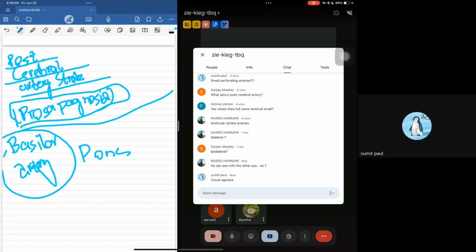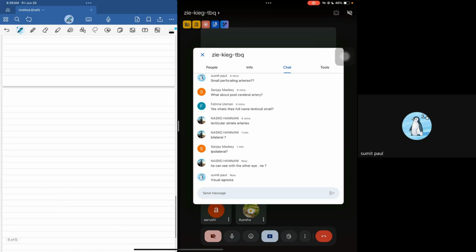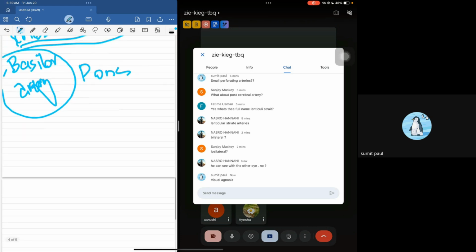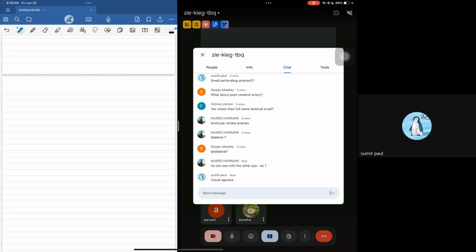Now we have another artery, which is known as the basilar artery. So what does the basilar artery do? The basilar artery is very important because when it gets damaged, you are going to get a stroke of the pons. When the pons is affected, you're going to have quadriplegia. All four limbs are not going to move.